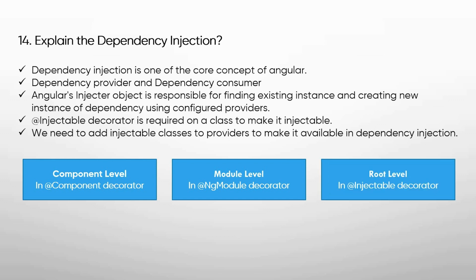Third, we will see root level, and we need to set providedIn root in the Injectable decorator. When we set a service as providedIn root, then there will be a single instance of the service in the whole application. It will not depend on any component or module. There will be only a single instance.